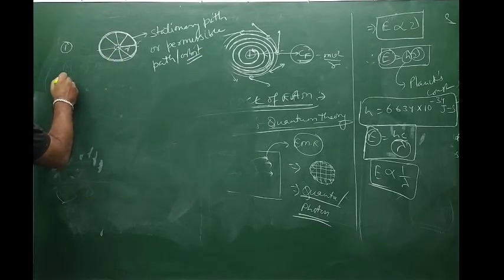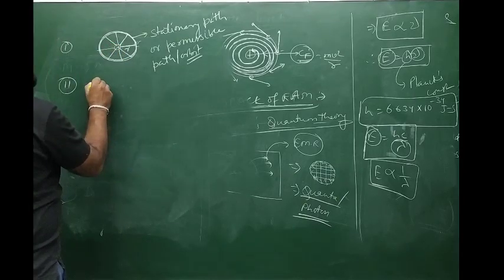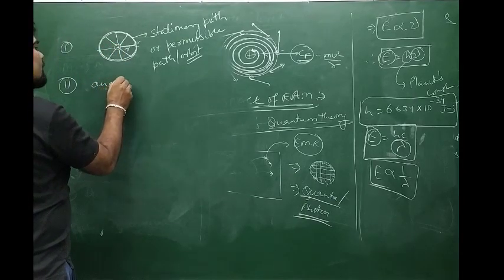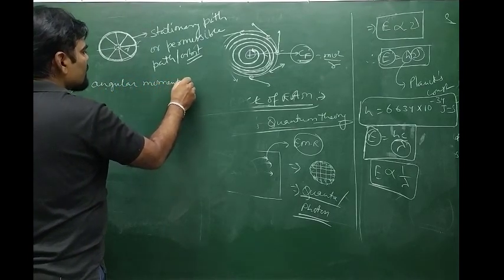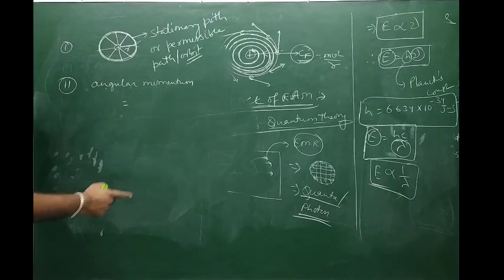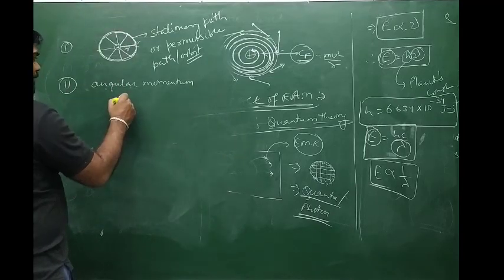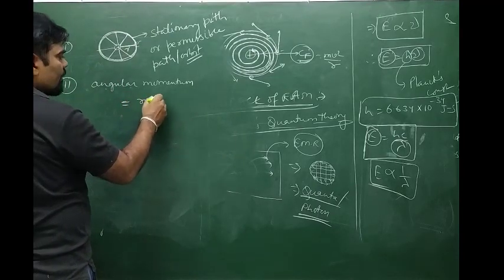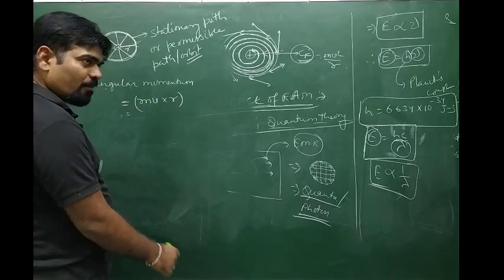Then this permissible orbit must have a certain momentum value, and that momentum is written as angular momentum. Angular momentum is equal to what? Momentum is mass into velocity, m into v. So momentum across distance r is angular momentum, that is mv cross r, that is mvr. Mvr is their angular momentum.